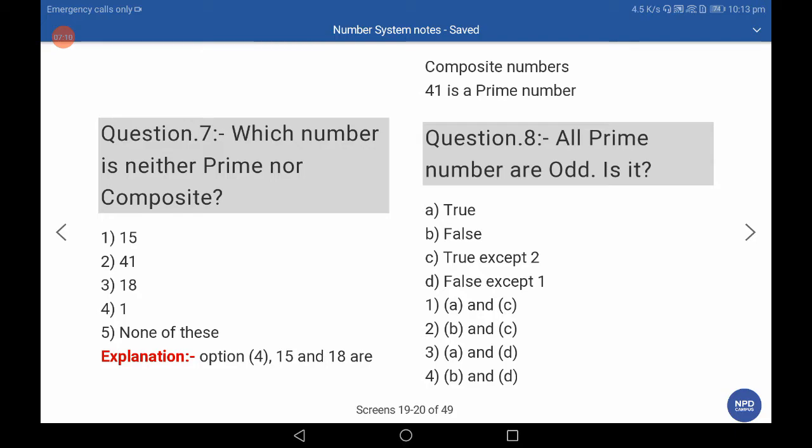Option 4, 1 is neither a prime number nor a composite number. 15 is a composite number, 41 is a prime number, 18 is a composite number. Then option 4 is the correct answer. All prime numbers are odd. Is it? False, because 2 is an even prime number.